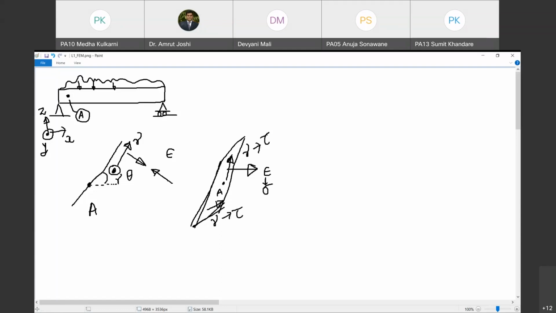And now, when do we call sigma positive or epsilon positive, and when do we call tau positive or gamma positive? What is the sign convention for shear strain and what is the sign convention for normal strain? This is what we need to decide right now.